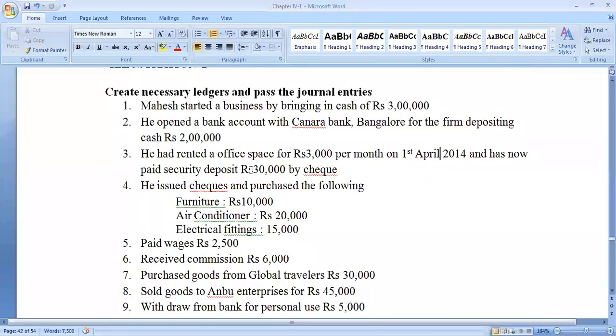So we will study question number one, where you are asked to prepare a ledger and also to pass the journal entry. So what is the first one? Mahesh started a business by bringing in cash of rupees 3 lakh. So started means the initial capital which has been invested. So what will be the transaction? Cash account debit to capital account.